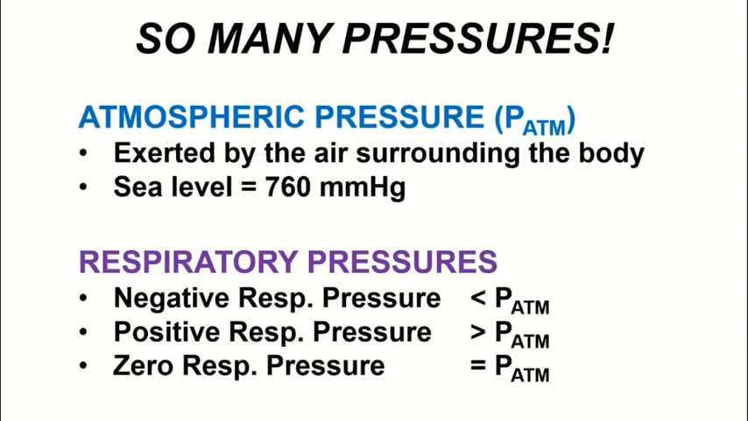So next we'll examine a few pressures that are relevant to the respiratory system. So keep in mind here that if a respiratory pressure is negative, that implies that it is less than atmospheric pressure. If a respiratory pressure is positive, that implies that it is greater than atmospheric pressure. And if a respiratory pressure is equal to 0, that means it is equal to atmospheric pressure. So with that in mind, let's examine a couple of the relevant respiratory pressures.